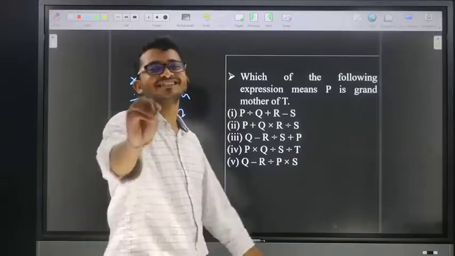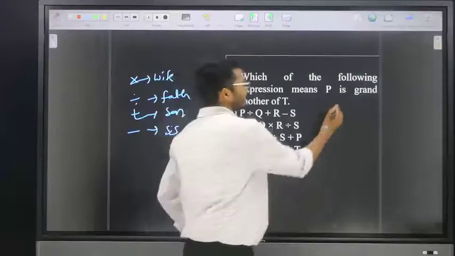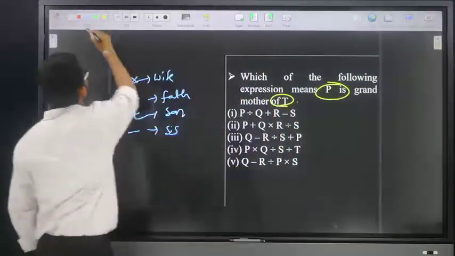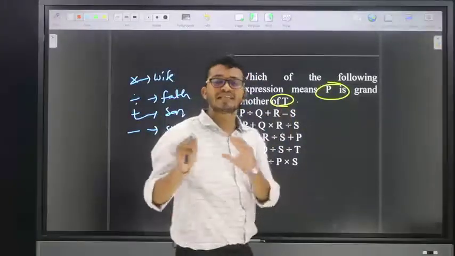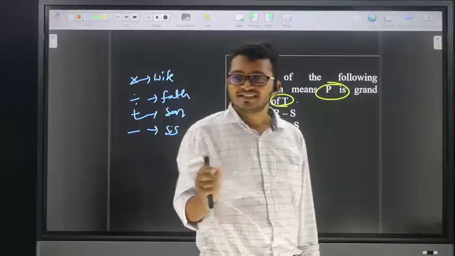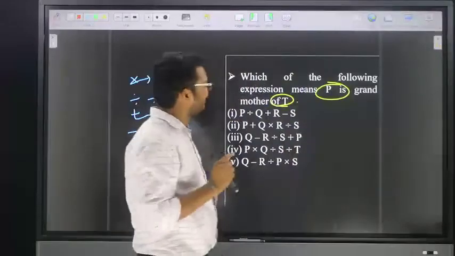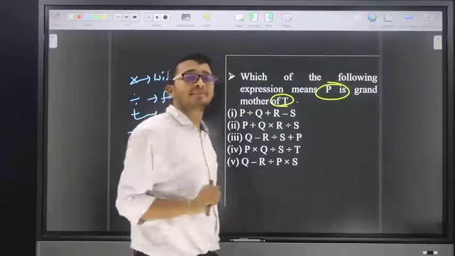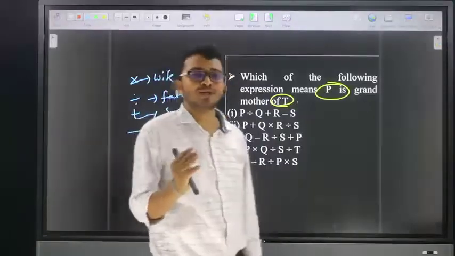Friends, use simple logic and see here. The question again is: P is grandmother of T. Friends, P is grandmother of T means in our given options, compulsorily both P and T are present. If P and T are present, then only we are able to conclude.